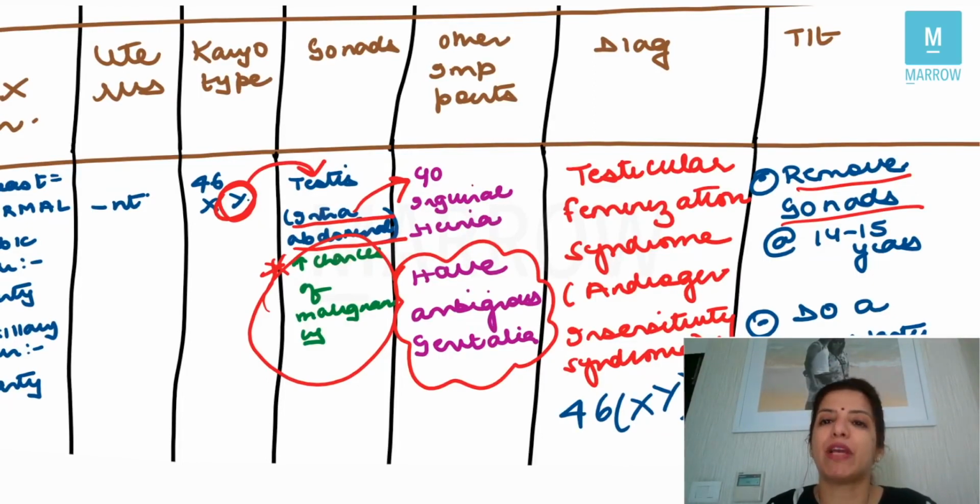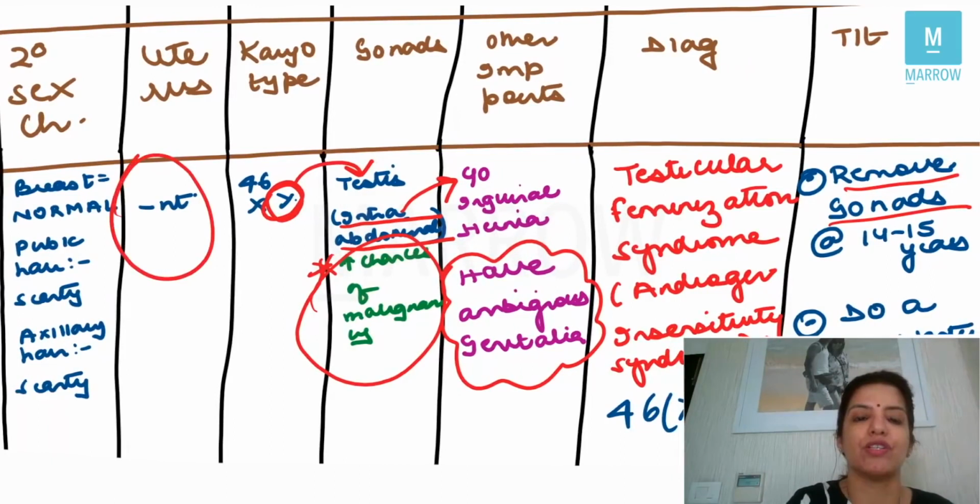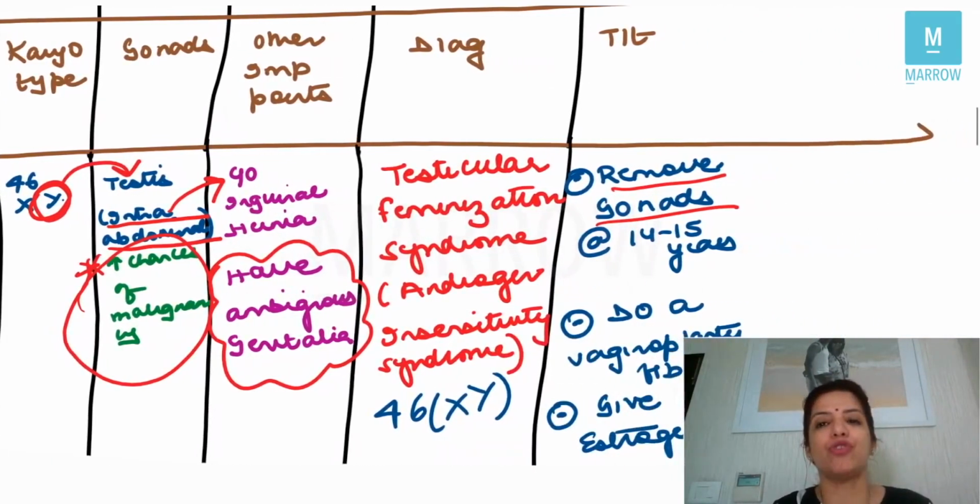right? And because you are taking them as females, you are letting them be females, you are not taking them as males, you will have to give them some hormone, and the hormone which you are going to give them is estrogen. You have removed the gonads, so now they don't have any sex hormone, so you will have to give them estrogen because you are letting them be females. And because these persons do not have any uterus, their uterus is absent, they don't have any risk of developing endometrial cancer.